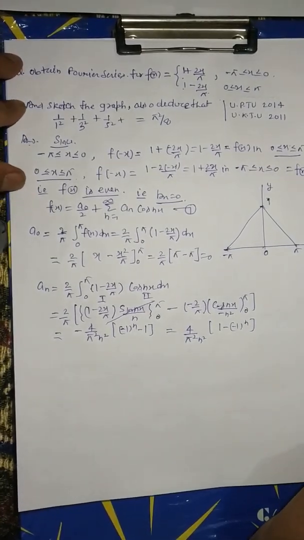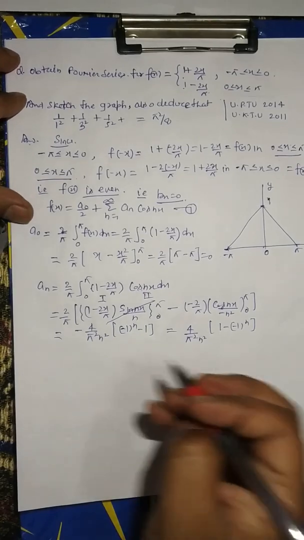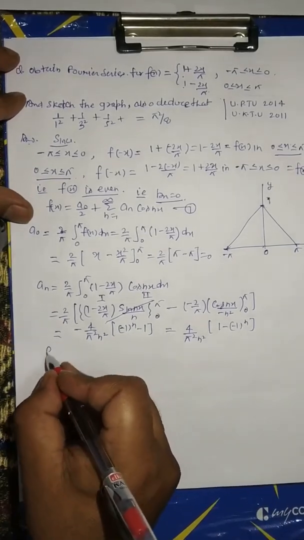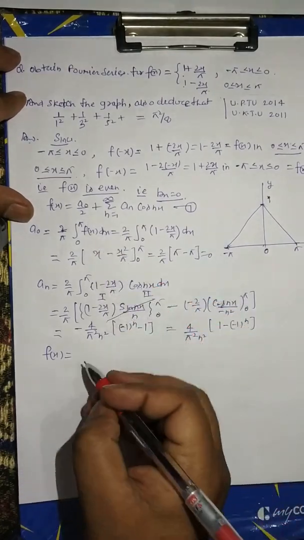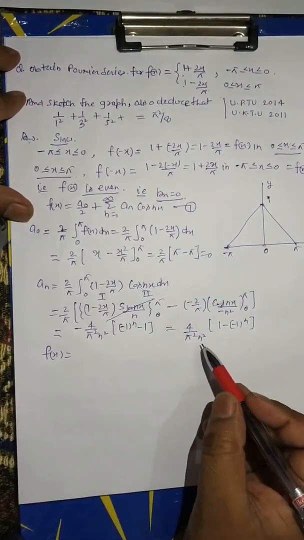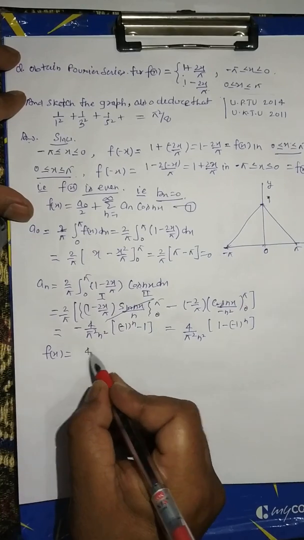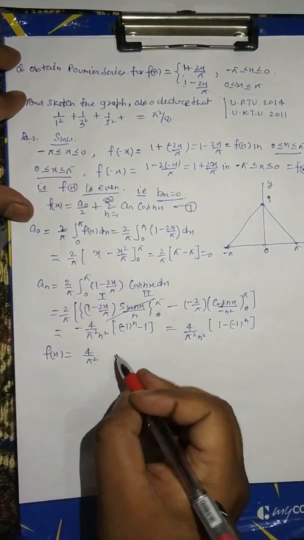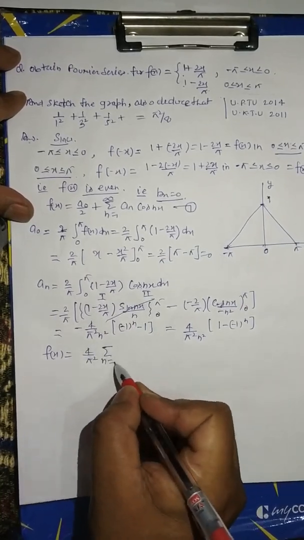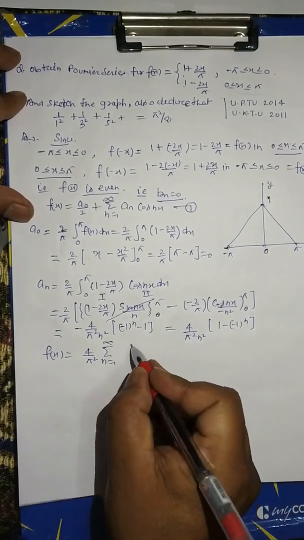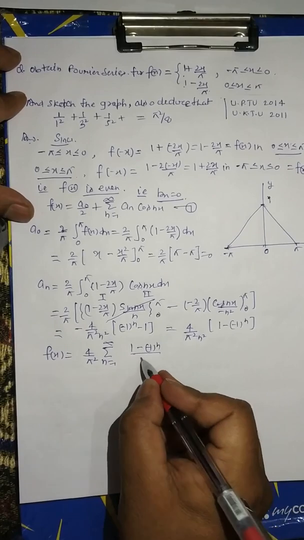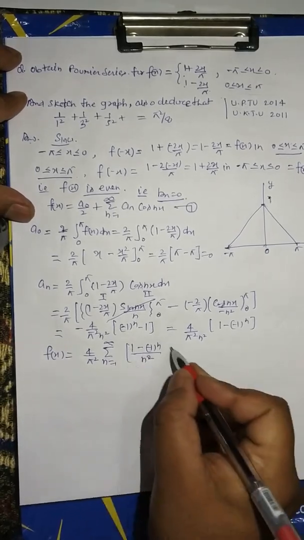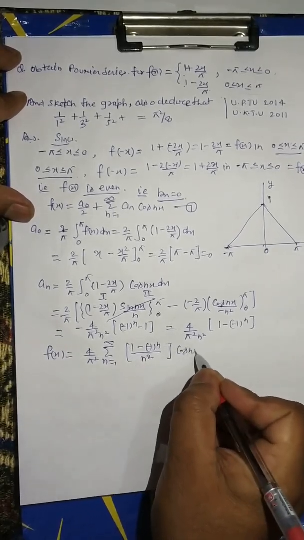Now putting the value of a0 and an in equation number first, then we get f(x) equal to a0, that is 0, plus an: 4 upon pi square summation n equal to 1 to infinity, 1 minus 1 to the power n upon n square, cos nx.